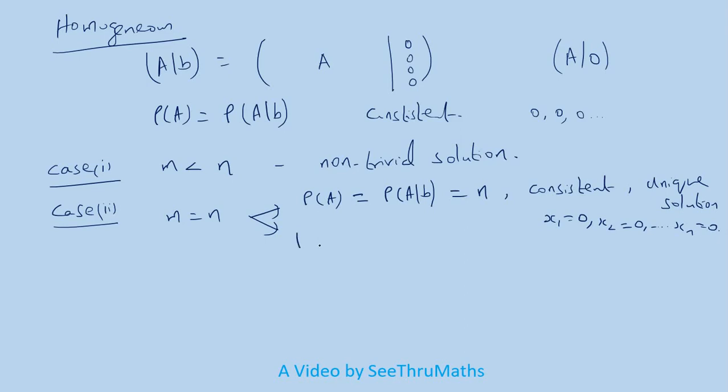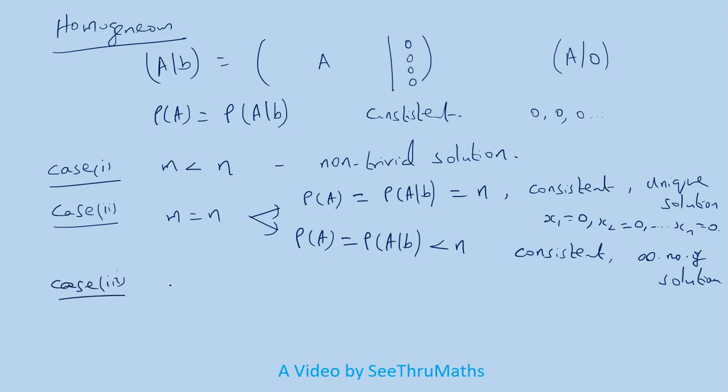What is the other case? The other case is rank of A is equal to rank of augmented matrix AB. This is definitely true, but this is less than n. In this case, what we will do? In this case, we will find the difference between rank and the number of unknowns, and we will find infinite number of solutions. So here the system is consistent with infinite number of solutions. Whether it is one parameter solution or two parameter solution, like that one, we will find infinite number of solutions exist.